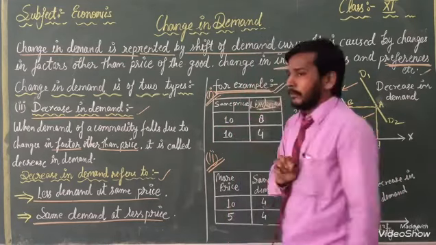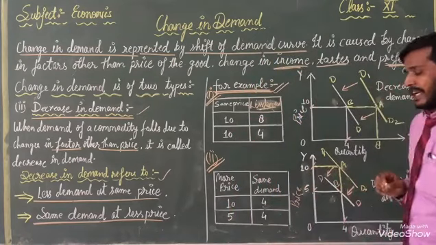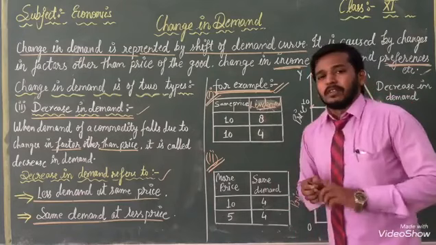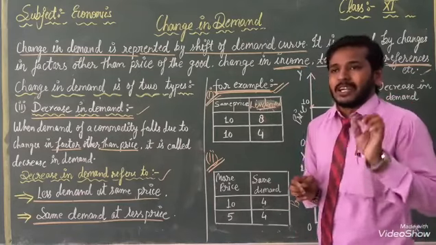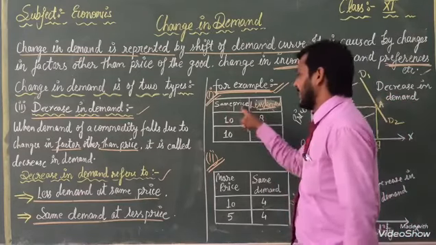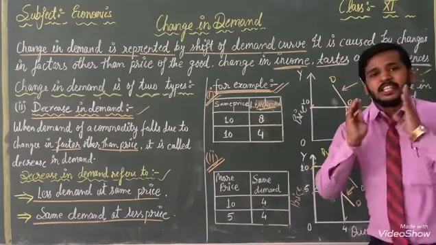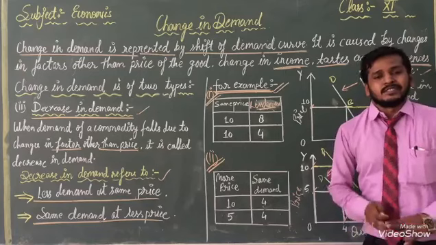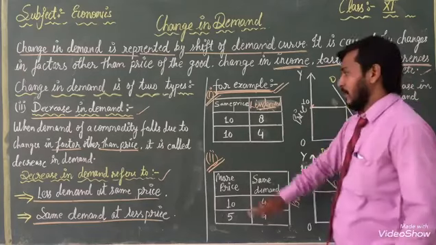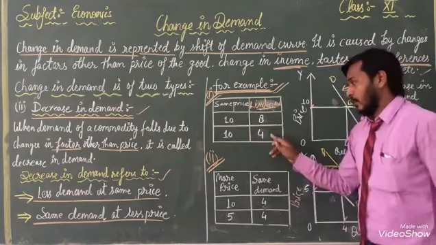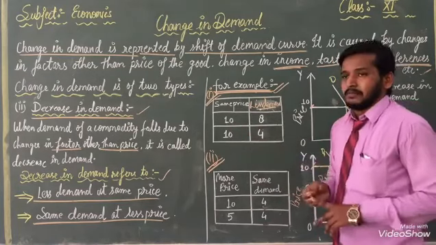That's why I wrote with the help of colorful chalks, so you can know. Because first I wrote with white chalk, I think you can't see. But now when the price is the same, 10 rupees, at that time we are purchasing 8 units of the goods or services. Second step, when we purchase 4 units but the price is the same.